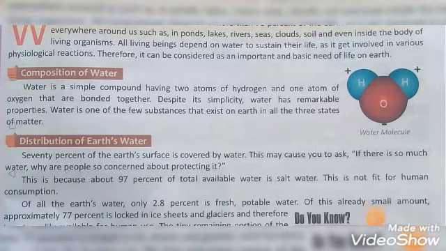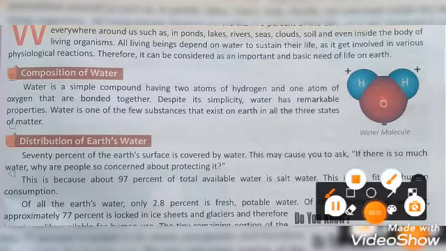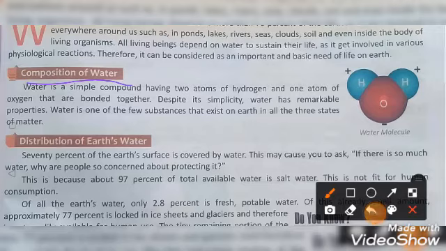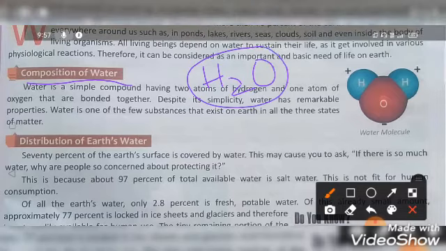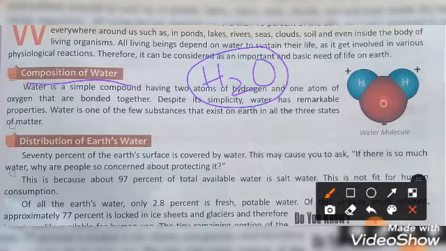Now let us see compositions of water. Water is made up of 2 hydrogen atoms and 1 oxygen atom, that means H2O. This is the composition of water.